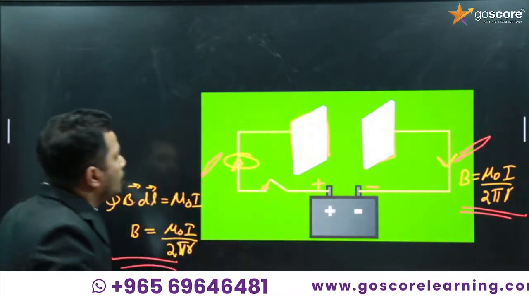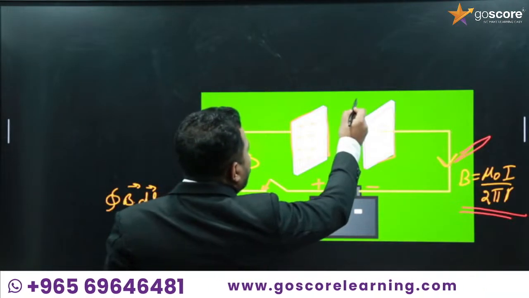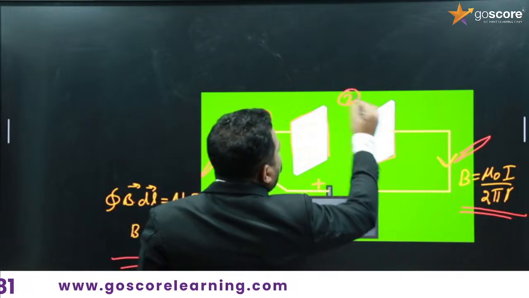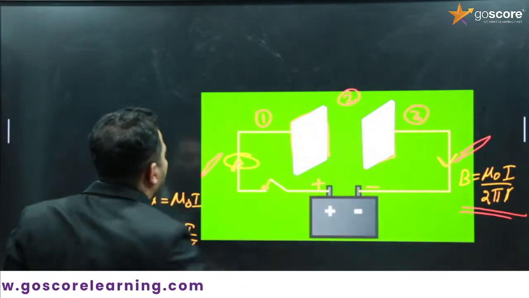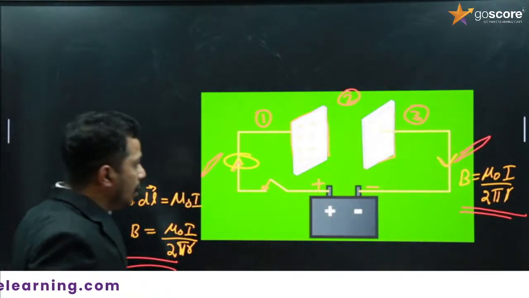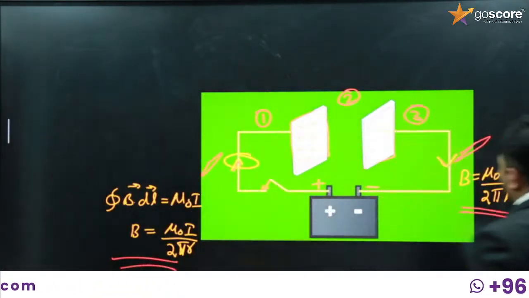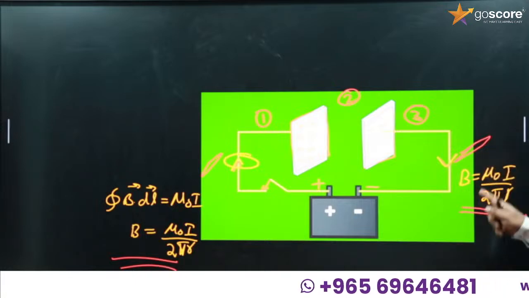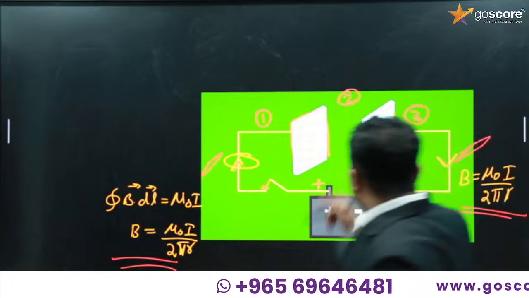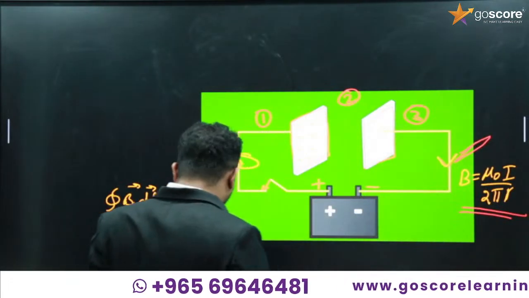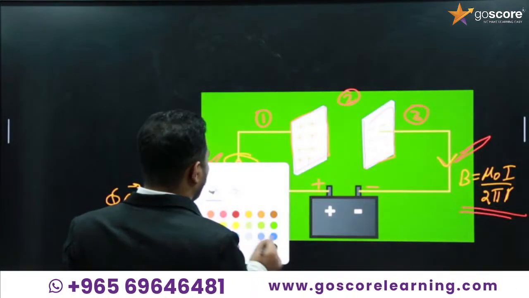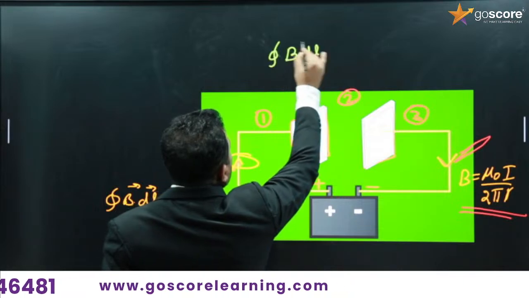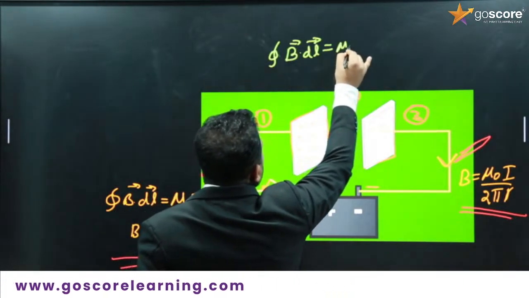Yes. Then, I am marking three regions. In the first region, I have seen that there is a magnetic field because the magnetic needle is deflected. In the third region also, we can see that there is a deflection in the magnetic needle because there is a magnetic field. In the second region, if I apply Ampere circuital law, what is the equation? I will write it here. Applying Ampere circuital law, closed integral B dot dl is equal to mu 0 I.